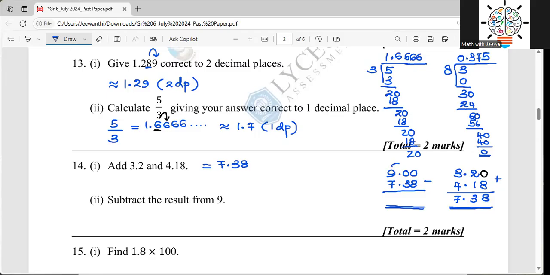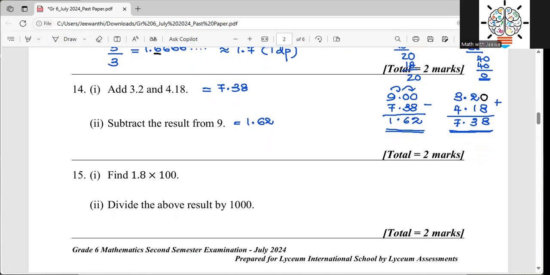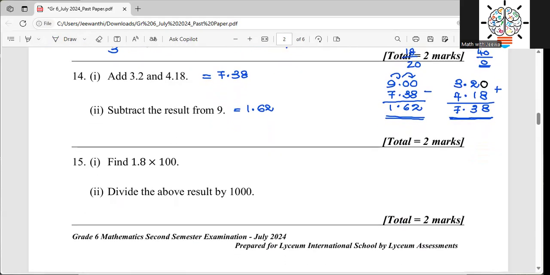Then we know that we have to borrow like this. So then 10 minus 8, it is 2. Now here it is 9. 9 minus 3, 6. Now here we don't have 9. Now we have 8. 8 minus 7, 1. So then the answer is 1.62. Right? Then question number 15, we have 1.8 multiplied by 100.